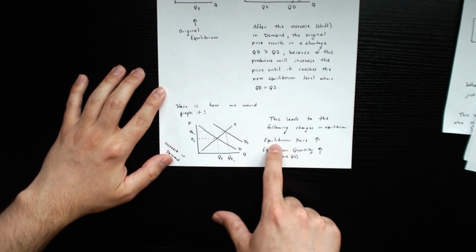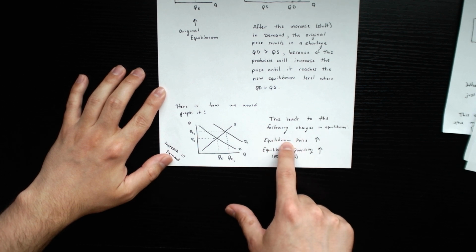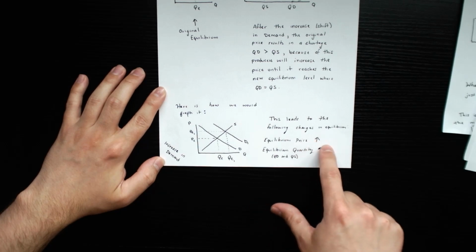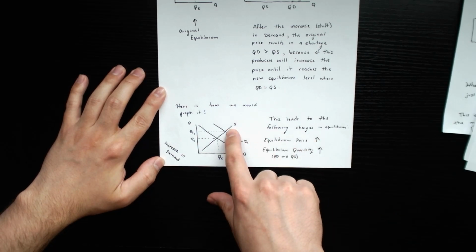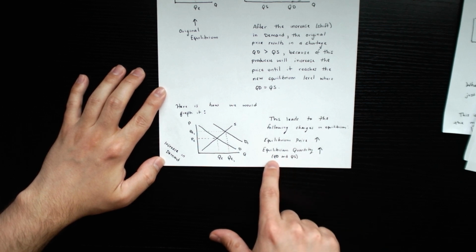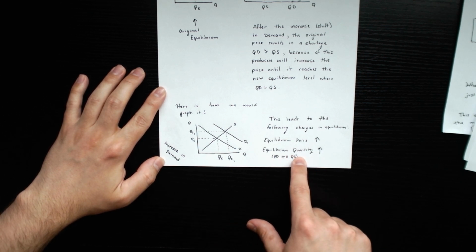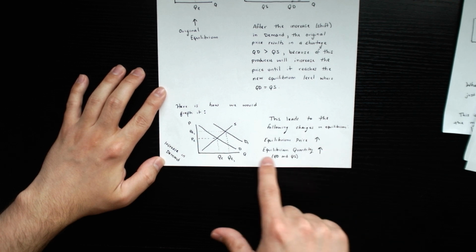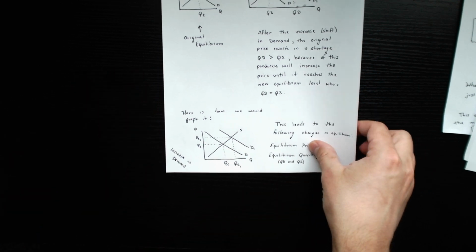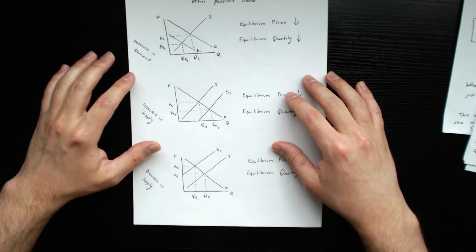After the shift, we can see what happened to the equilibrium. The increase in demand made the equilibrium price increase to a new level that's higher than before. And it also made the equilibrium quantity, which means both the quantity demanded and the quantity supplied at that point, increase to a new level that was higher than the one before. There's other possible shifts as well.